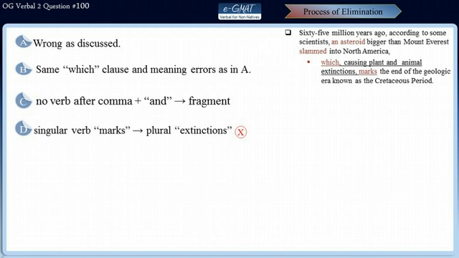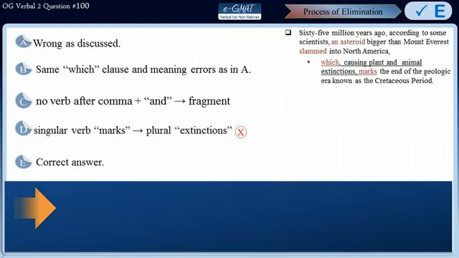We are left with only choice E now, and choice E is the correct answer because here that correctly modifies extinctions and agrees in number with plural verb mark. So choice E is the correct answer for this sentence.